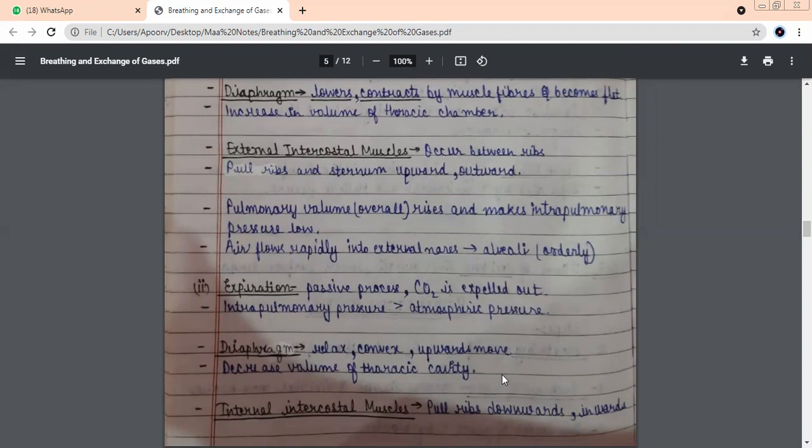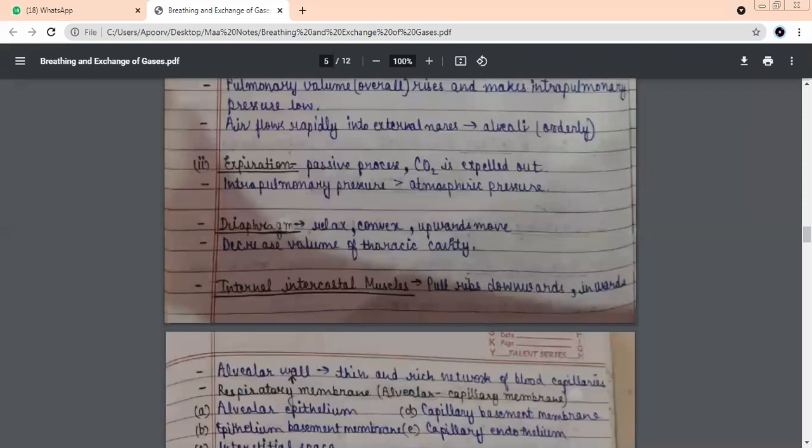The sternum will come down and the diaphragm will go up. So will the space or volume increase or decrease? Decrease. It will decrease. So if the area decreases, the pressure will increase or decrease? Increase. Sorry, increase. And the pressure will become greater than the atmospheric pressure. So the air which is in the lungs will be pushed out, which we call as what? Expiration.